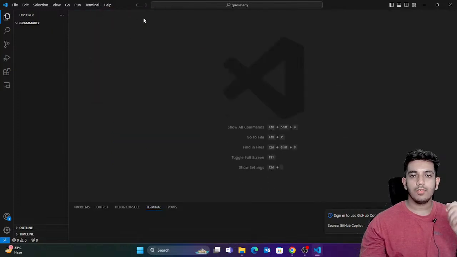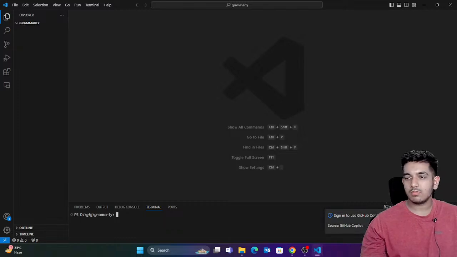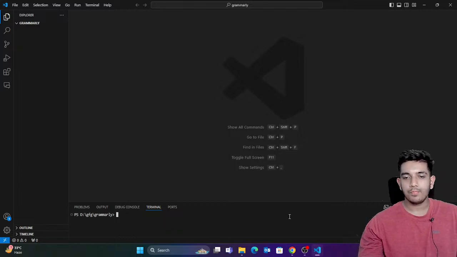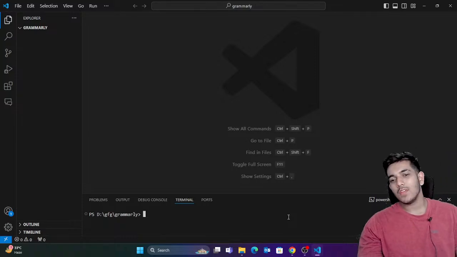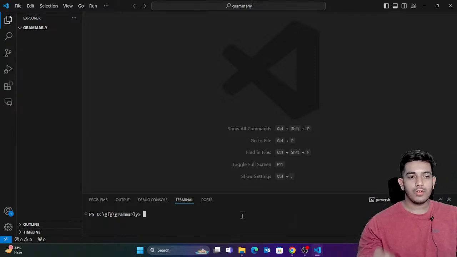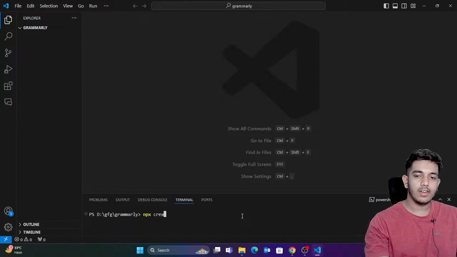Okay, so in the terminal, new terminal, and here guys what we're gonna do is I'm just gonna zoom in a bit so that it's visible to you all. So control and plus sign, so you can see it zooms. Okay, shortcut. So here guys, we have to create a Next.js application. So I'm just gonna type npx create-next-app@latest. Okay, that's it. Just type this.